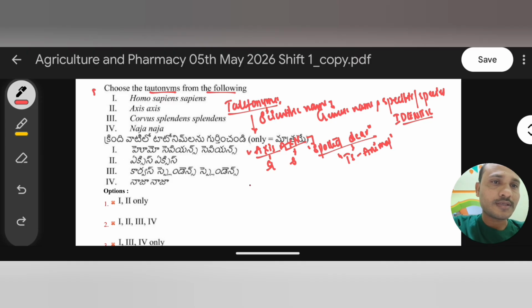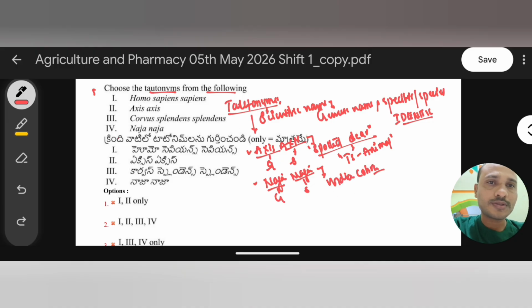And one more example of tautonyms is Naja naja. NASA is a genus, and NASA is also the specific name. Here genus and specific names are both the same, identical names. For example, the Indian cobra. Okay, right. So this is all about tautonyms.